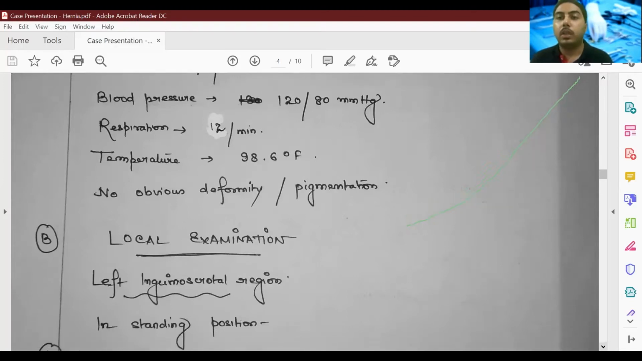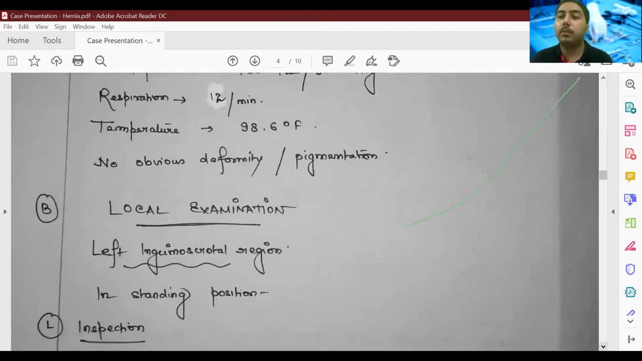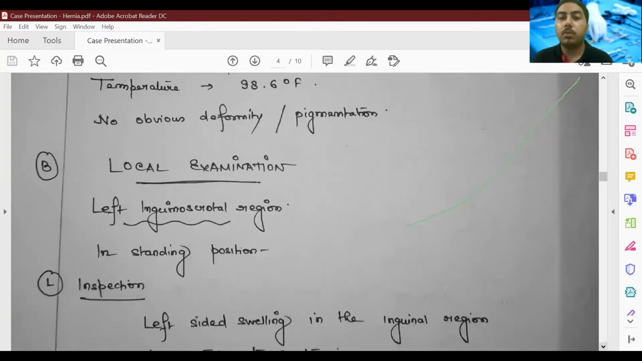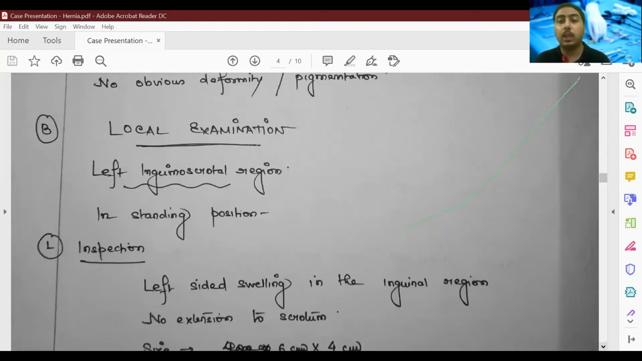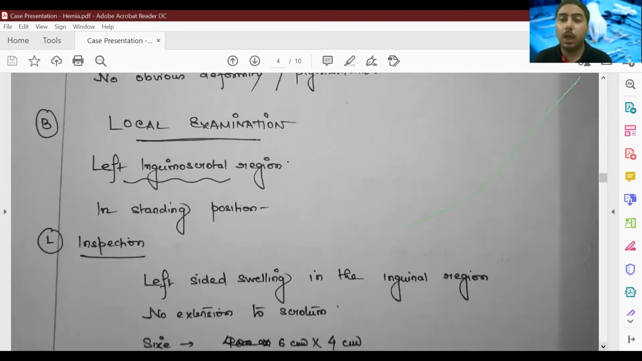over the swelling, I suppose. So you can group it under the local examination as well. Next, local examination. Of course, we begin with the left inguinal region because the patient complains of a swelling in the left side. So I had mentioned this in our last webinar that we had a case of breast in our last webinar, and we should begin with the affected side.